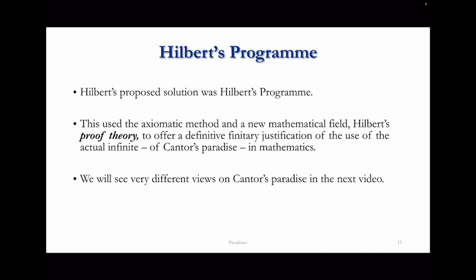So what we will see in the last video of this series is a view which is very different in many respects from Hilbert's. A view of Cantor's infinity and Cantor's paradise that shares with Hilbert the thought that there is a problematic aspect to the use of the actual infinite, but also tries to find a different way out. As we will see, the way out is a bit more restricted than what Hilbert was trying to do. That's what we'll see next time.